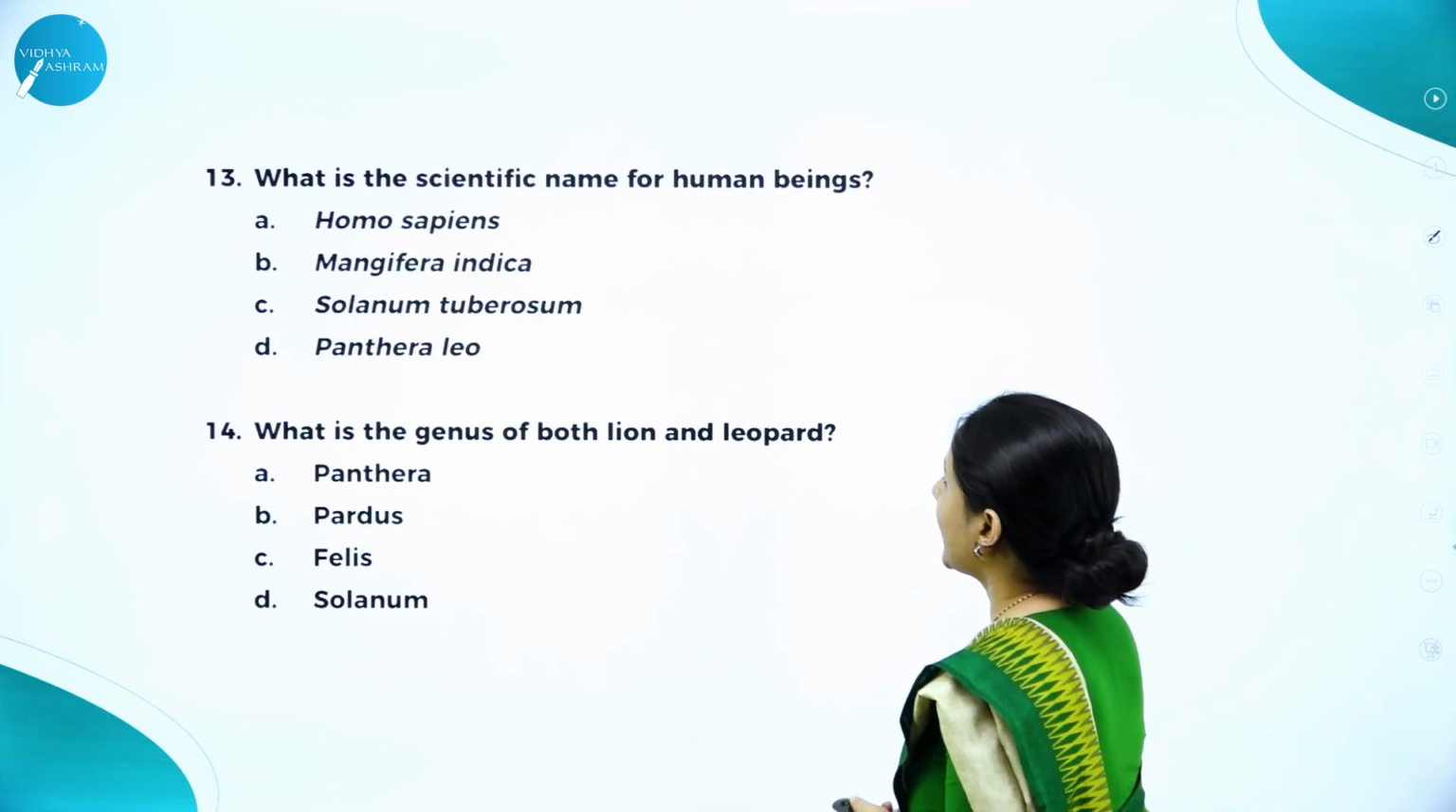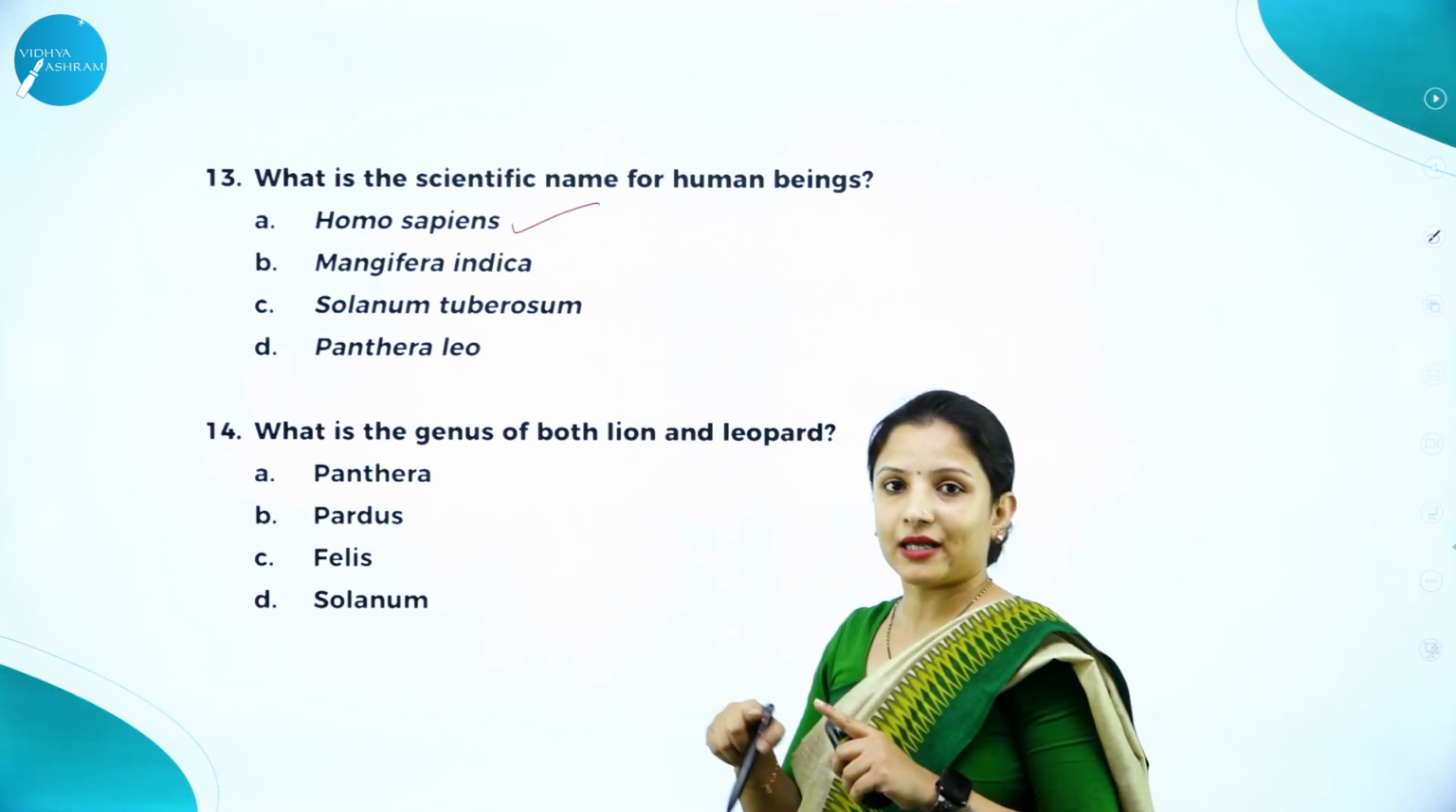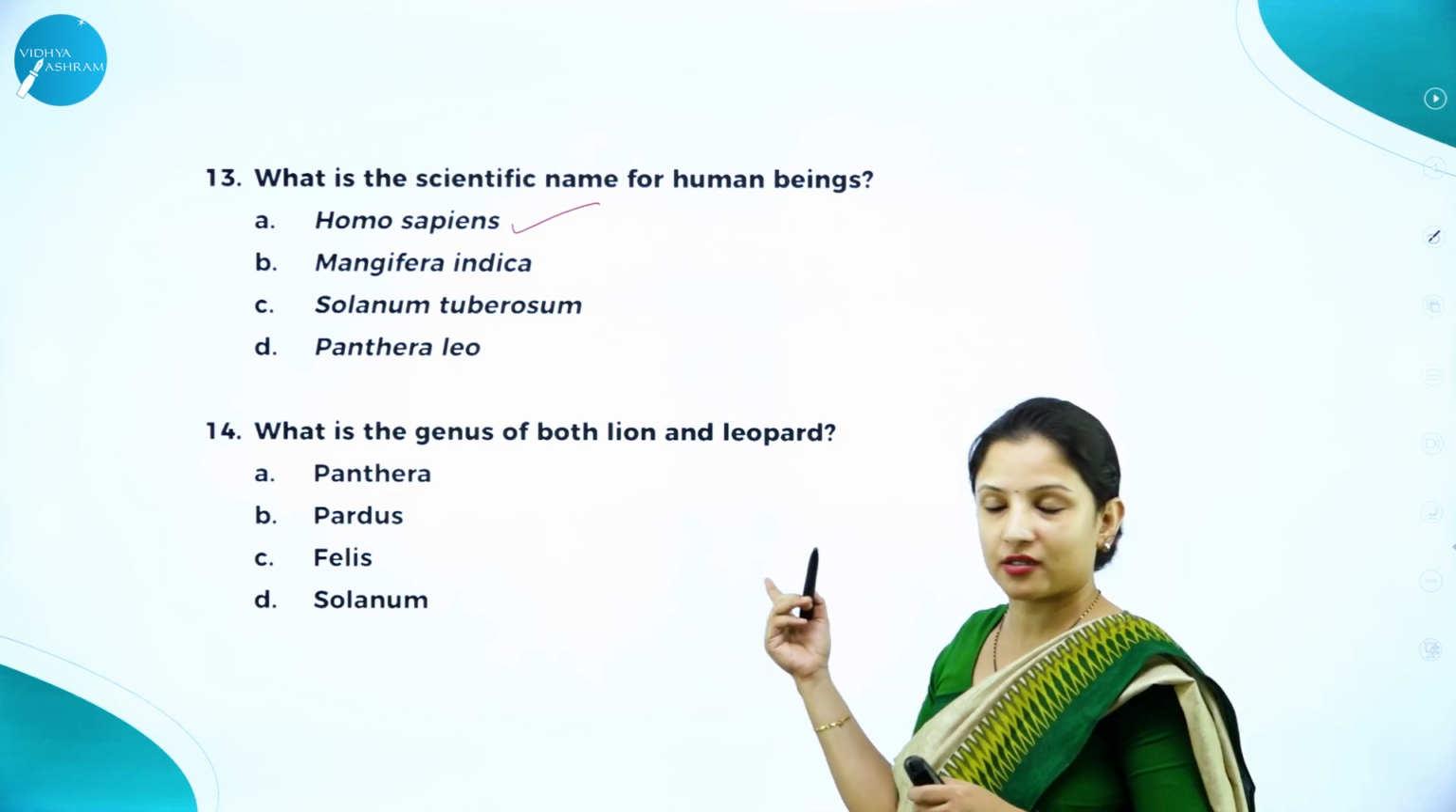Next question, what is the scientific name for human beings? It is Homo sapiens. So, from that table that we had seen in the synopsis, any question can be framed.